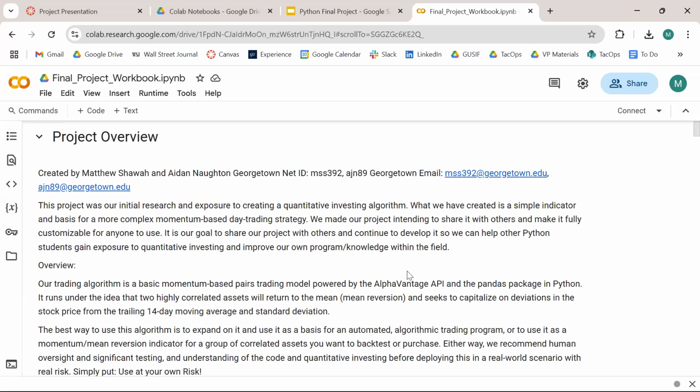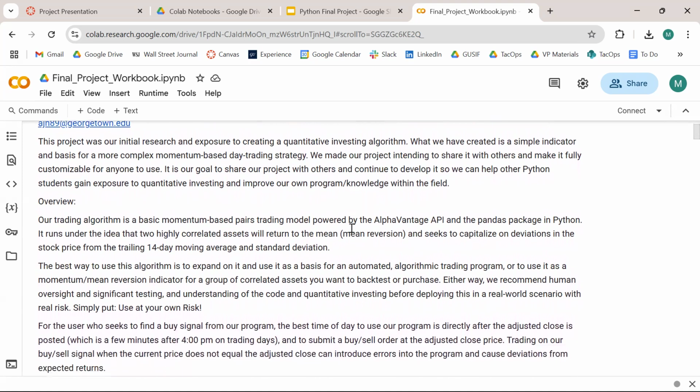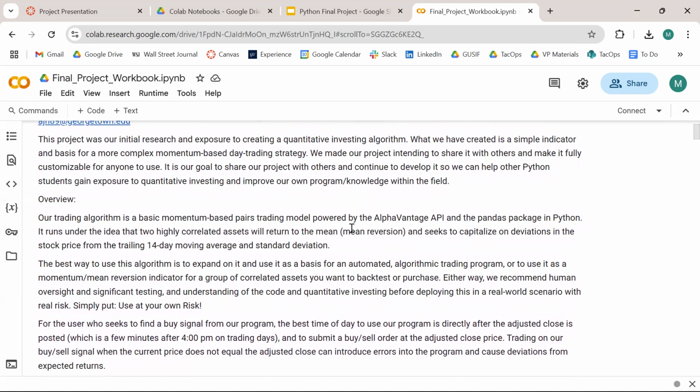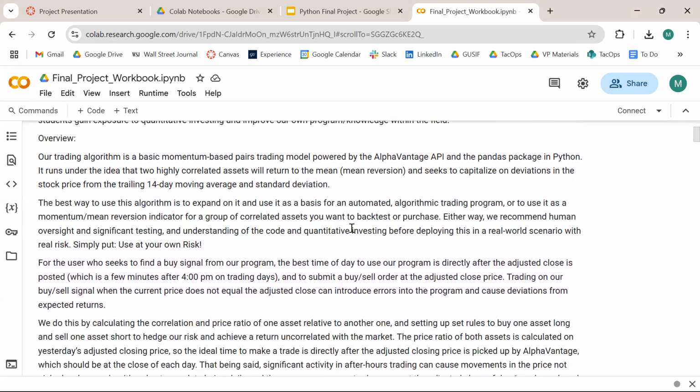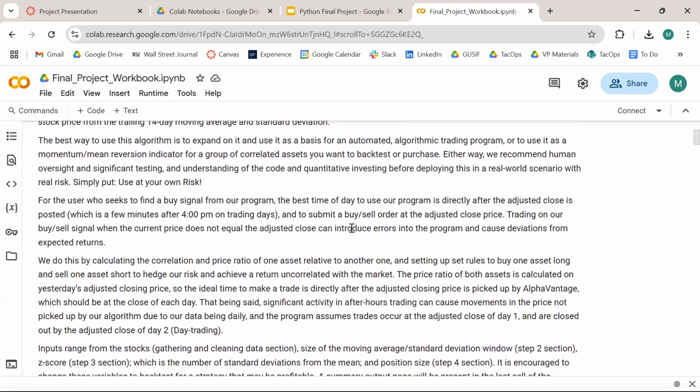Looking at our project overview, what we made was a momentum-based pairs trading model that was powered by the Alpha Vantage API and the Pandas package of Python. The way it runs is it takes two highly correlated assets and believes that they will return to the mean. We seek to capitalize on the deviations in the stock price based on the 14-day moving average and standard deviation.